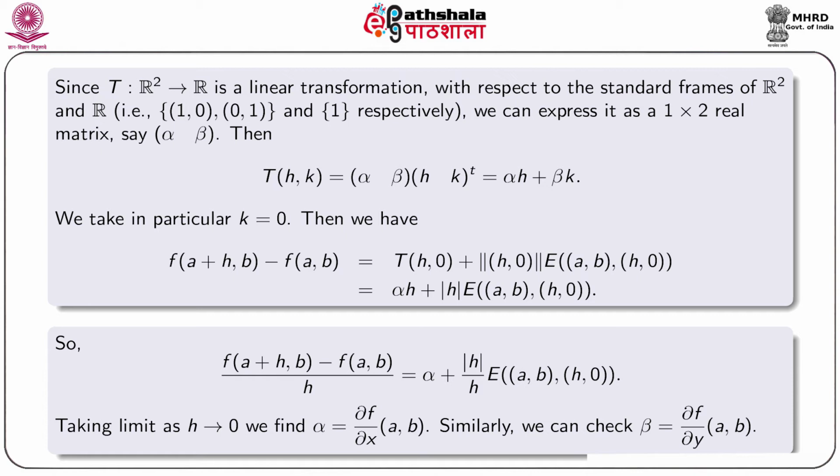We take the limit of both the sides as h tends to 0. In the right hand side, alpha is independent of h, and the second part goes to 0 as mod h by h goes to plus minus 1 and E tends to 0. So, we find del f del x at the point (a, b) is alpha. Similarly, we can check beta equals del f del y at the point (a, b).